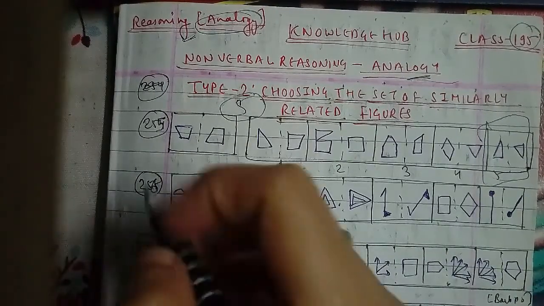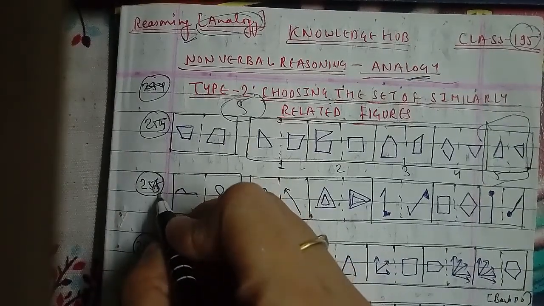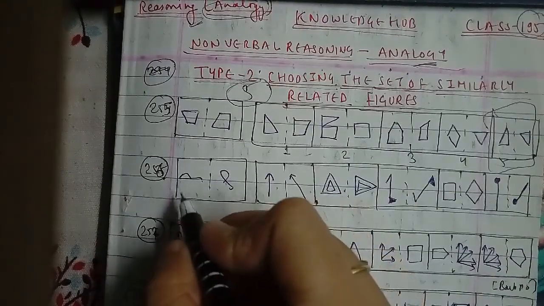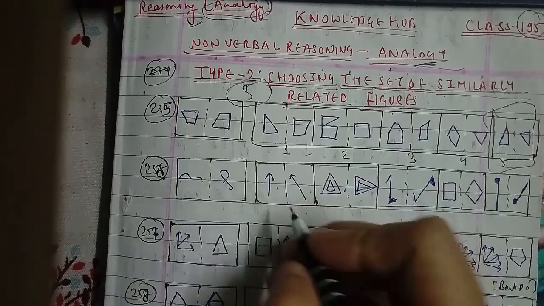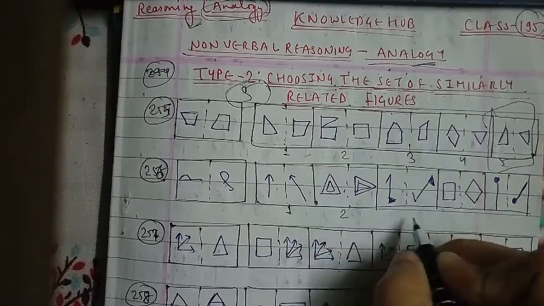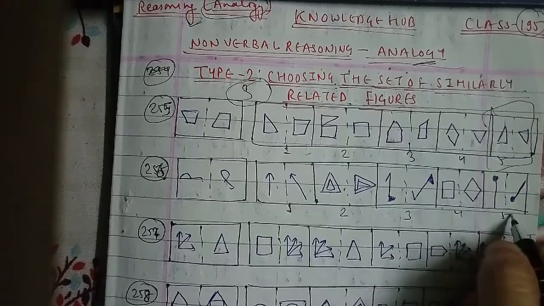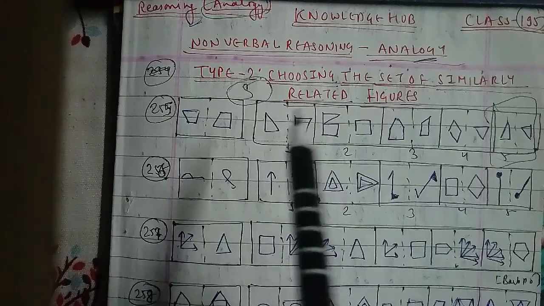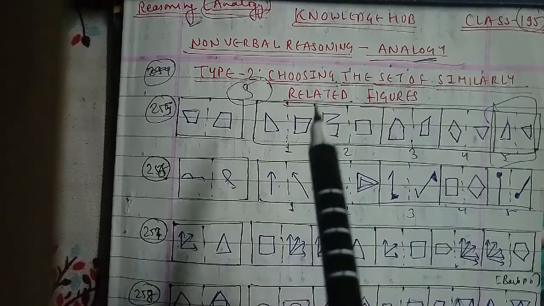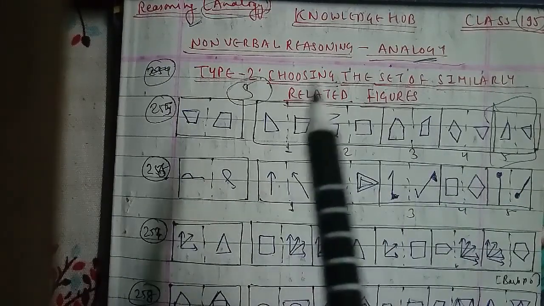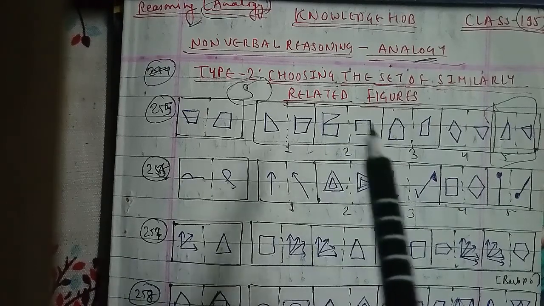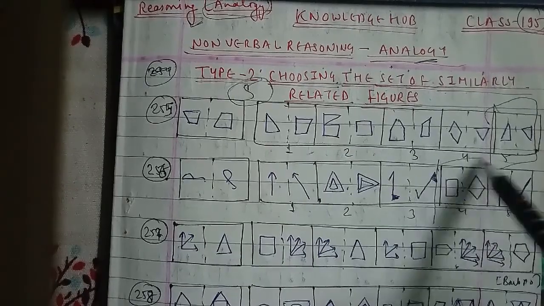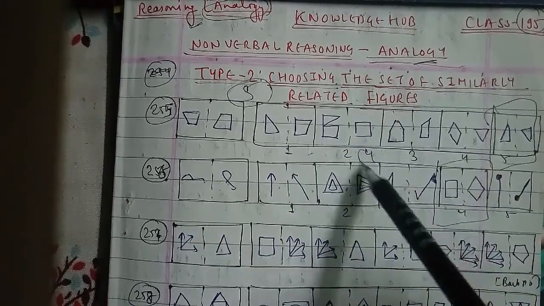We will go ahead with the other one, which is the 256th question of the session, and that is the figure that has been shown here. As you can see here, these are figures 1, 2, 3, 4 and 5 respectively. As is clear from the left hand side figure, the second figure has been obtained by rotating the first one through 45 degrees in a clockwise direction, and a similar relationship is indicated in figure 4. So hence figure 4 will be the right answer for this question as well.